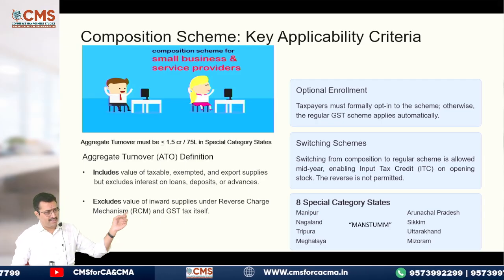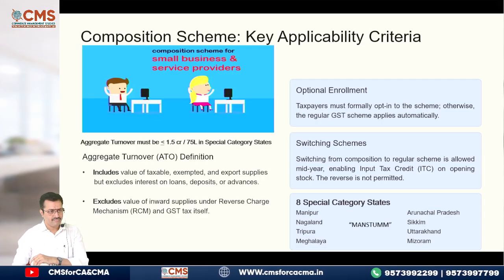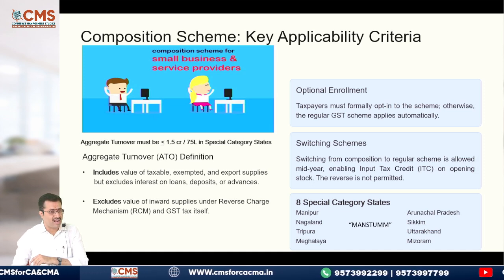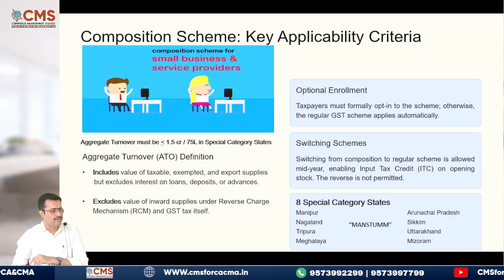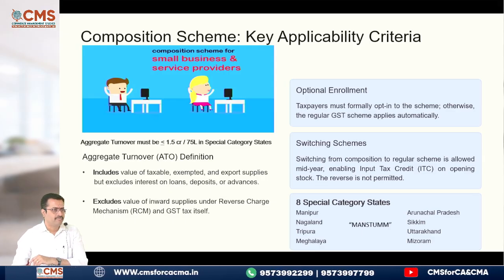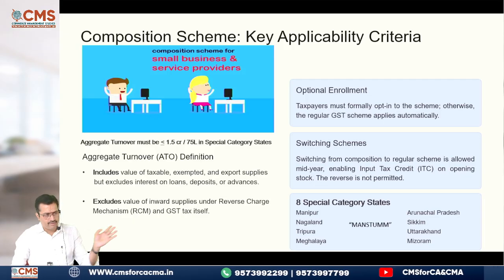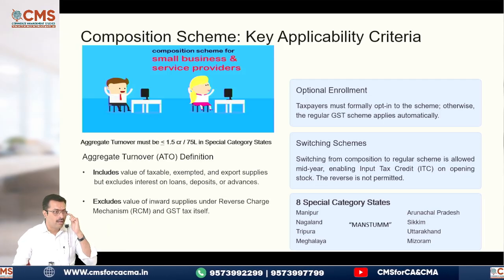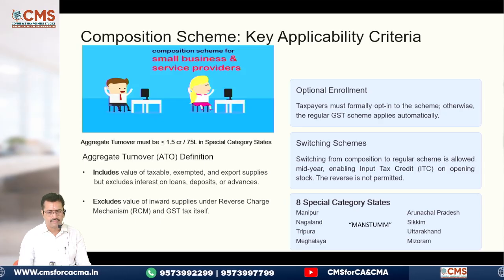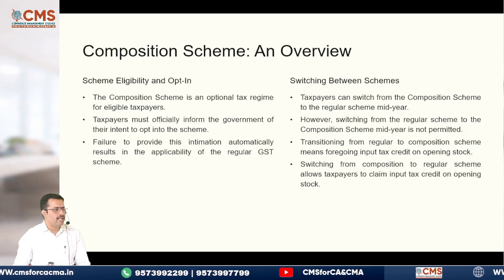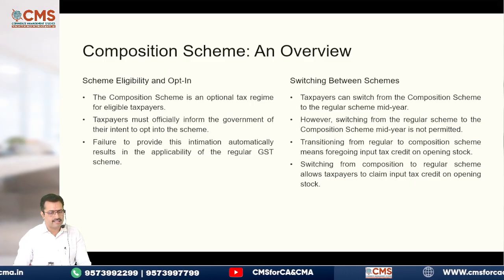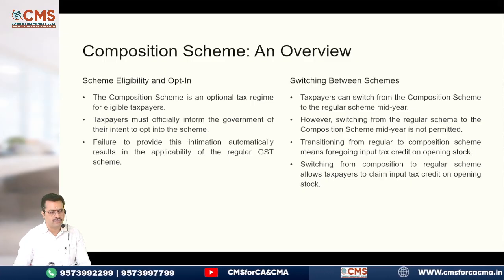Then the 8 special category states I told you, Manstam. So please see: Manipur, Nagaland, Tripura, Arunachal Pradesh, next Sikkim, Uttarakhand, I gave you, Madhya Pradesh, Mizoram and Meghalaya. So please be careful. Then eligibility conditions I have mentioned here. Please see, the composition scheme is an optional tax regime for eligible taxpayers.